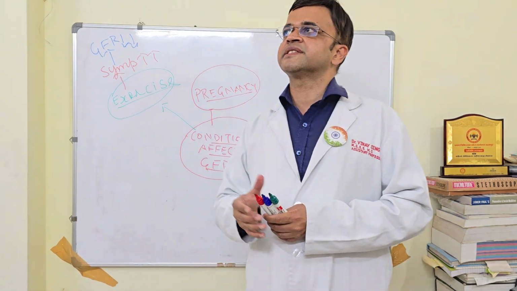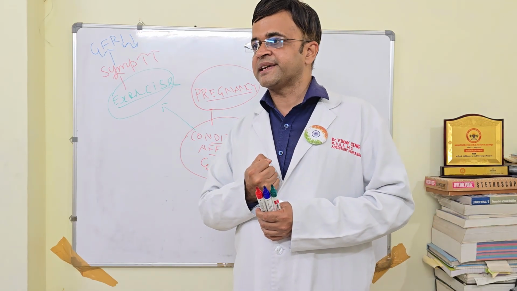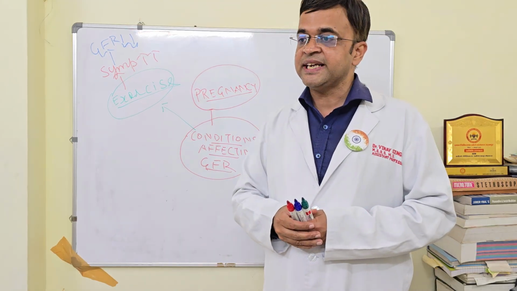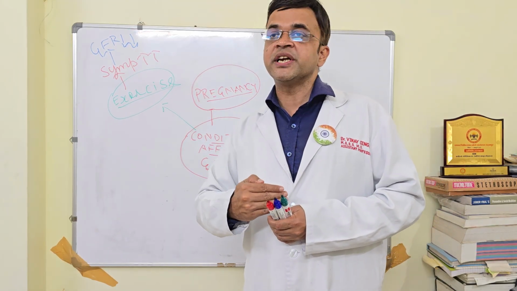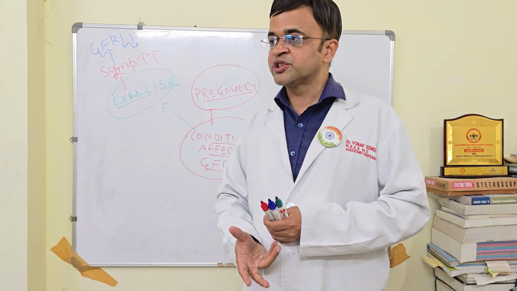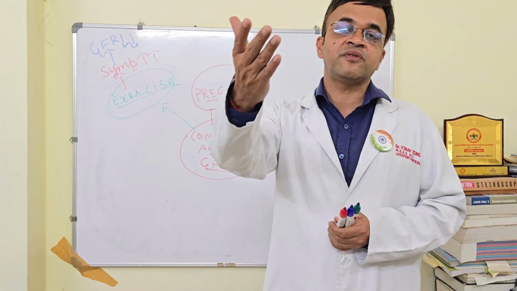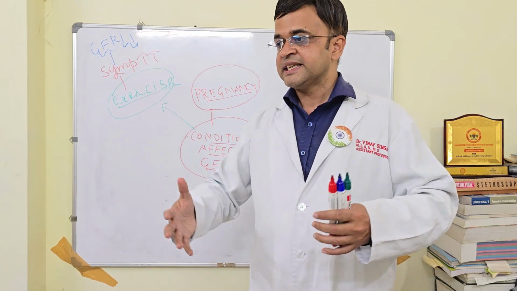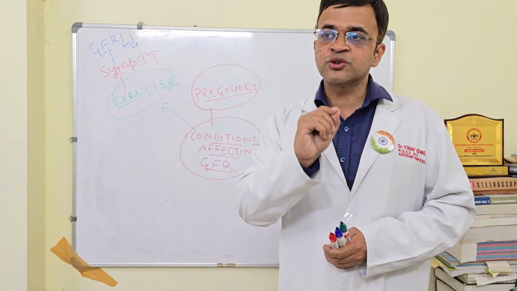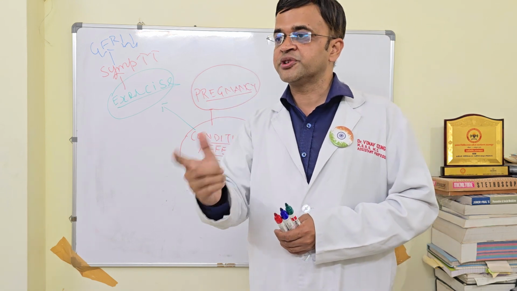In pregnancy, volume overload happens because of the hormone progesterone. It can stimulate your renin-angiotensin system, which is going to increase the level of angiotensin 2, which is going to stimulate your adrenal cortex, which will increase the level of aldosterone, and which will lead to sodium and water retention. So one thing is volume overload in pregnancy because of the stimulation of RAS by progesterone.